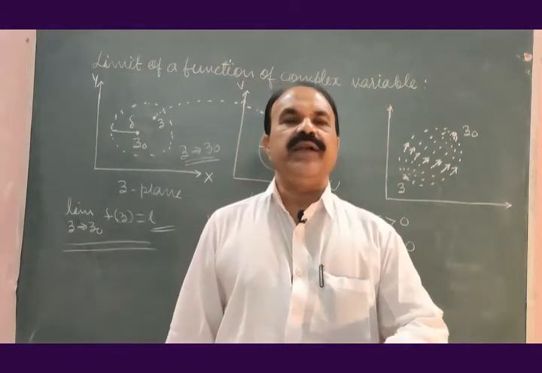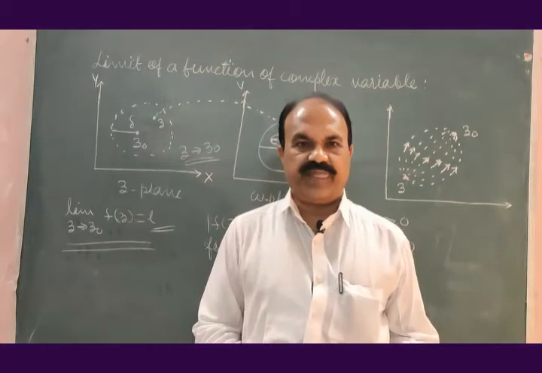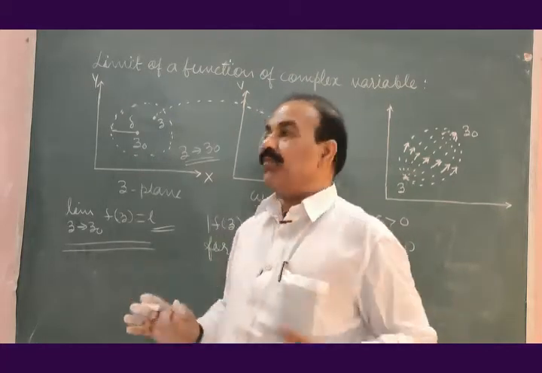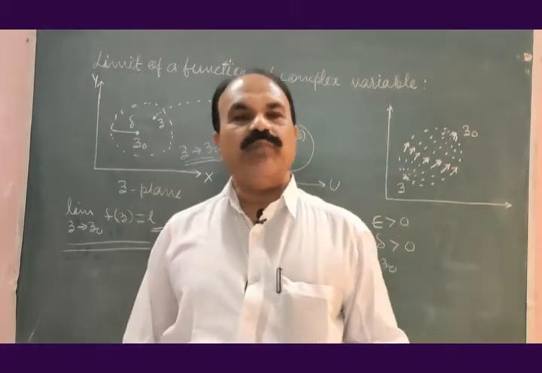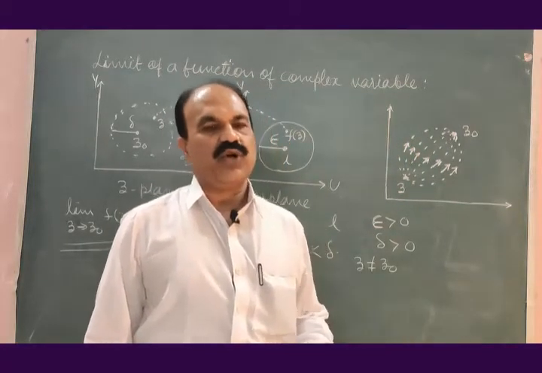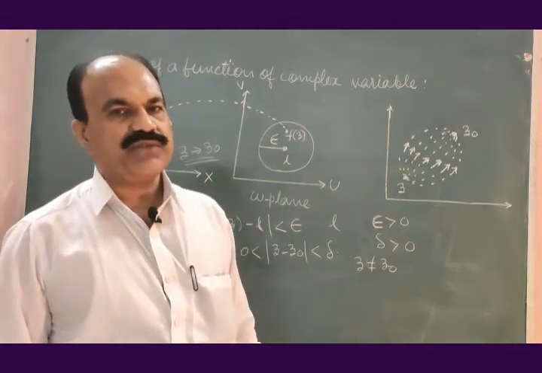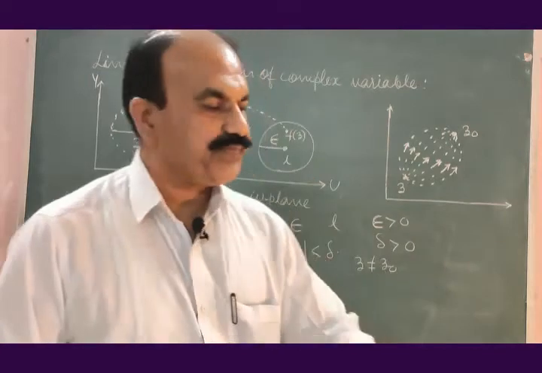Otherwise, limit of f of z will not exist. This is in short about limit of a function of complex variable. Let us try to solve few problems on this, so you will come to know something more about this.